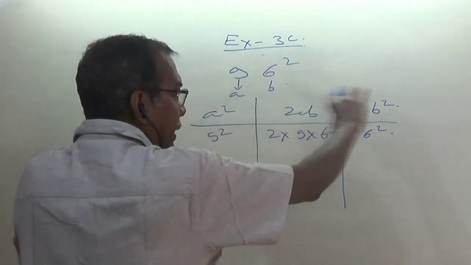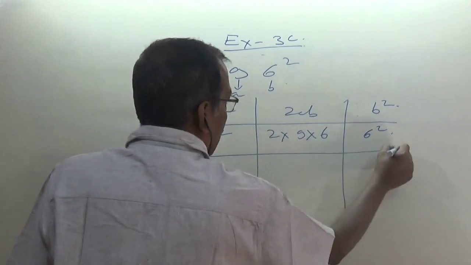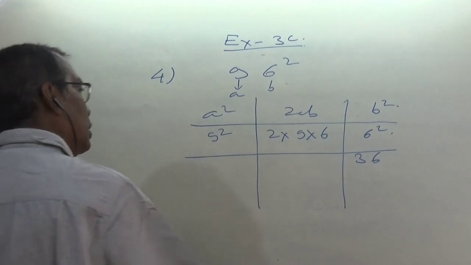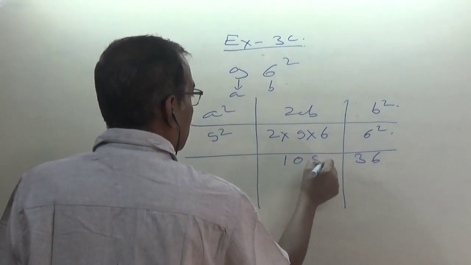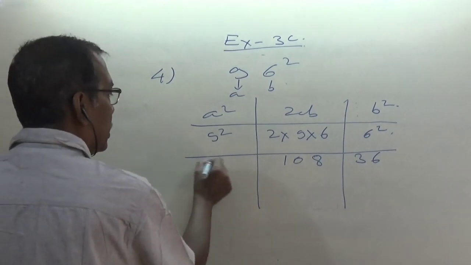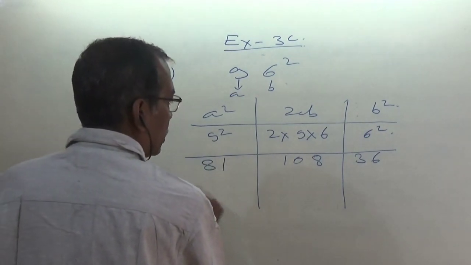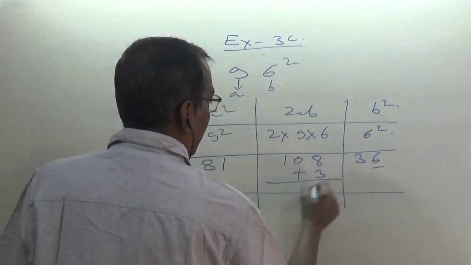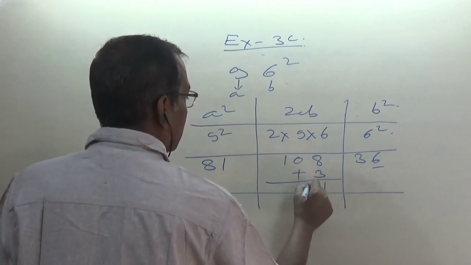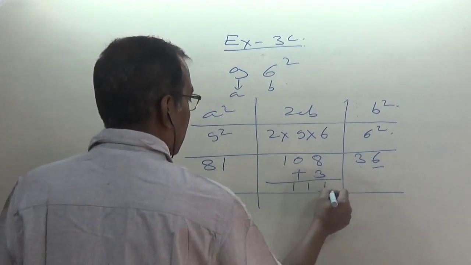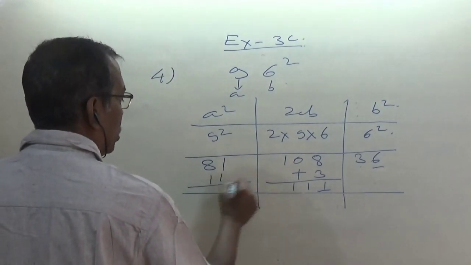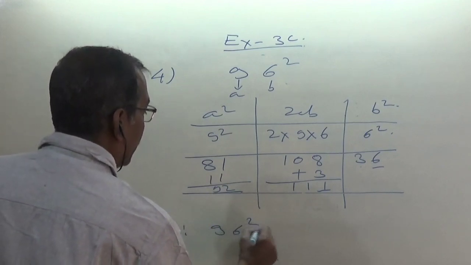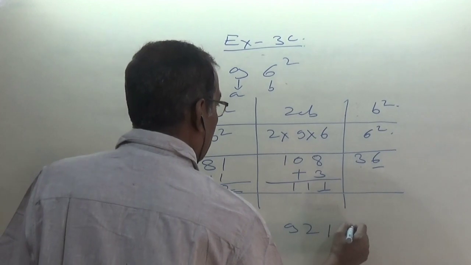Because we are writing in row form, that is why it is known as the row method. Now 6 6s are 36, and 6 2s are 12, 12 9s are 108, and 9 9s are 81. Underline this 6, shift this 3 here. 8 plus 3 is 11. Underline this 1, 1 is coming here. 81 plus 1 is 82, 9... underline this 92. So therefore 96 square is equal to 9216.